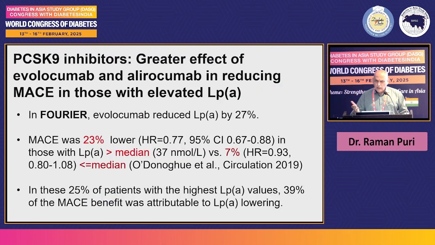Evolocumab reduces LPA by around 27%. There were important points in this study: the greater the baseline lipoprotein A above the median, the greater the reduction in major adverse cardiovascular events. If the median was 37 nanomole, those who had more than 37 had a 23% reduction in MACE as compared to 7% when their level was less than the median. Another important fact is that in the 25% of patients with the highest lipoprotein A value, 39% of the MACE benefit was attributed to the lipoprotein A lowering.